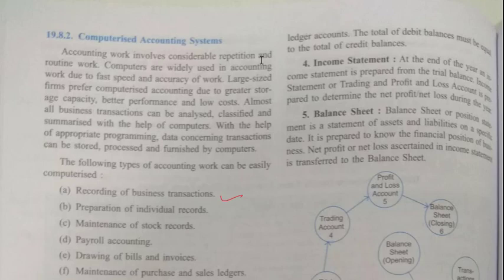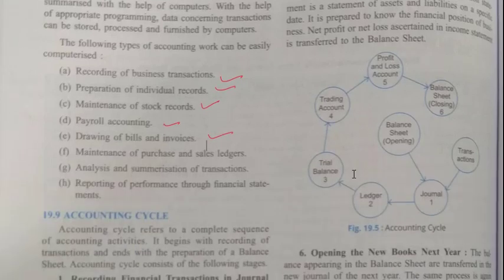Preparation of individual records. From that we can prepare individual records, that is ledger. For each account we create a record. Maintenance of stock record. Payroll accounting. Drawing of bills and invoices. Maintenance of purchase and sell ledger. Analysis and summarization of transactions. Reporting and performance through financial statements. So these are various areas in which we do computerized accounting or we use computers.